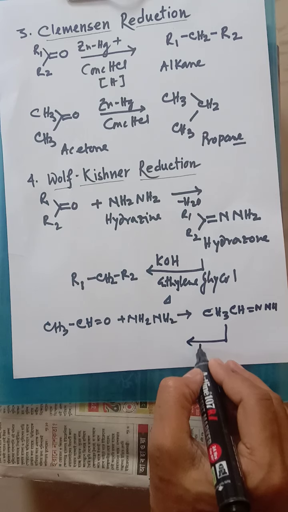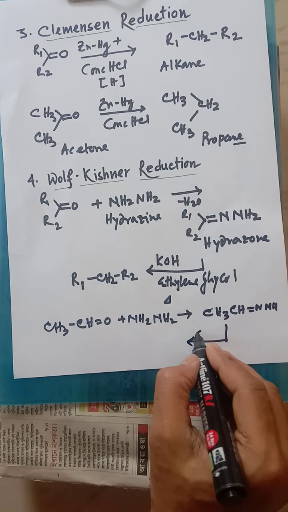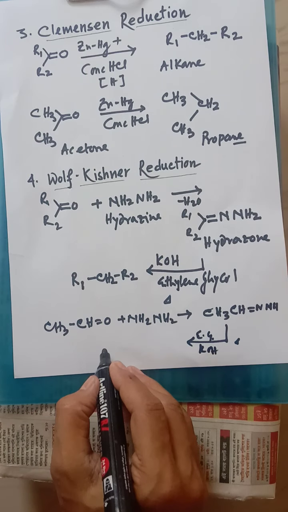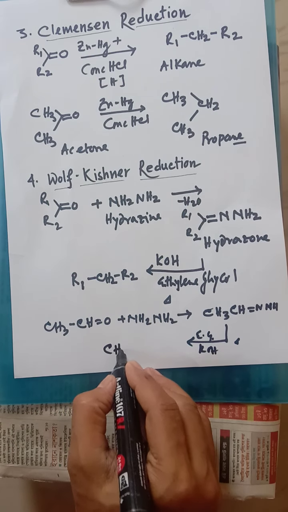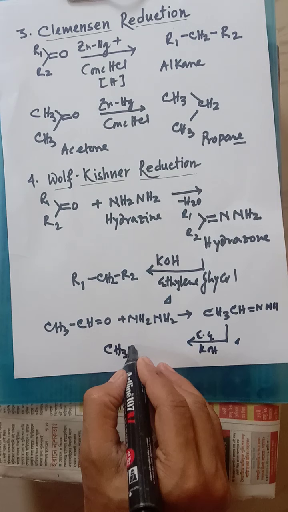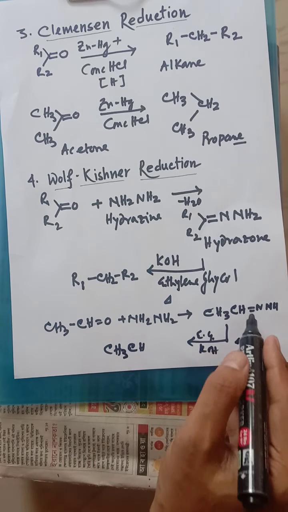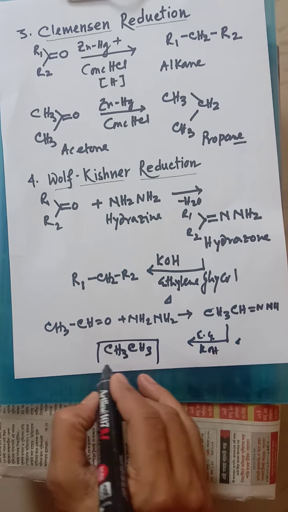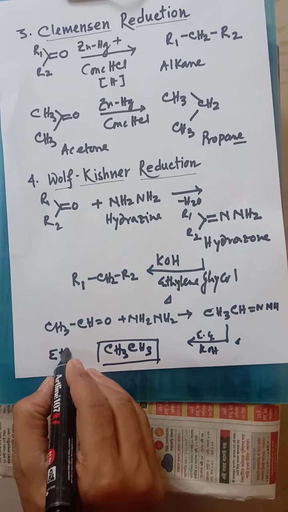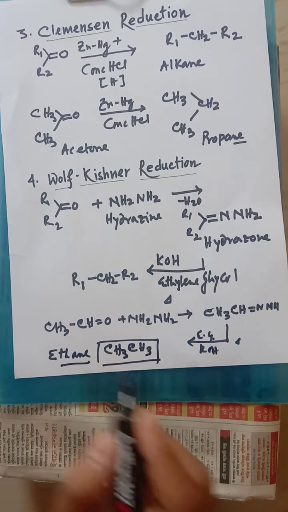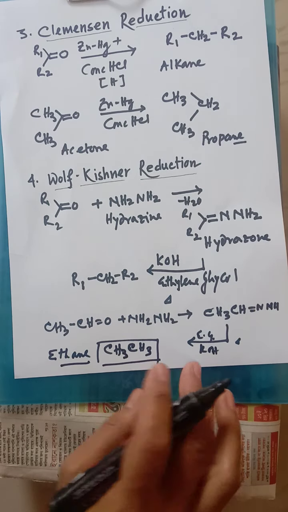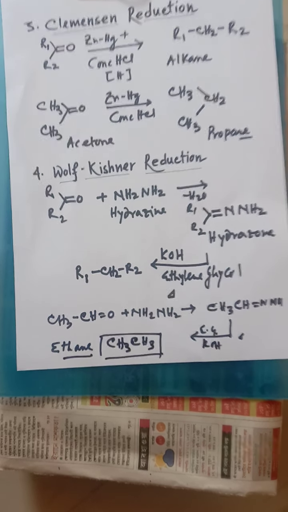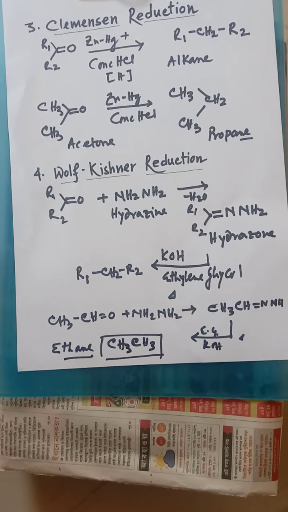After that, whenever KOH along with ethylene glycol is given and heat is given, the product will be CH3CH3, that means ethane has been prepared. So this is the product for Wolff-Kishner. Overall it is known as Wolff-Kishner reduction. Hope that it's clear to all of us.